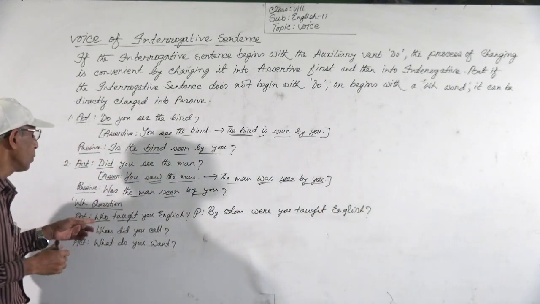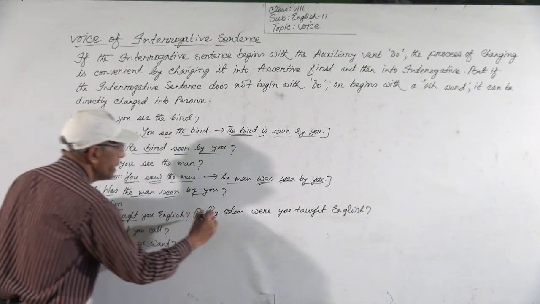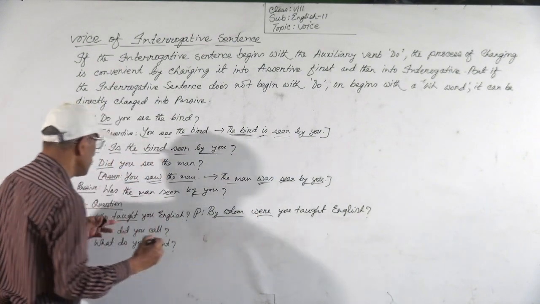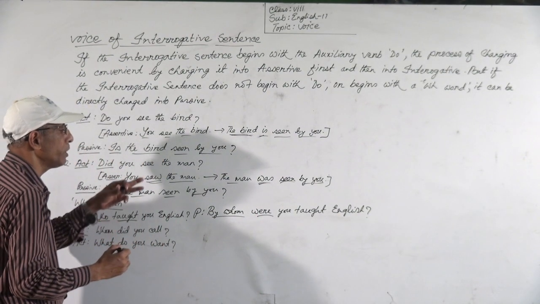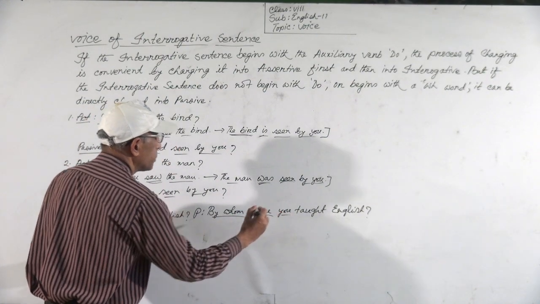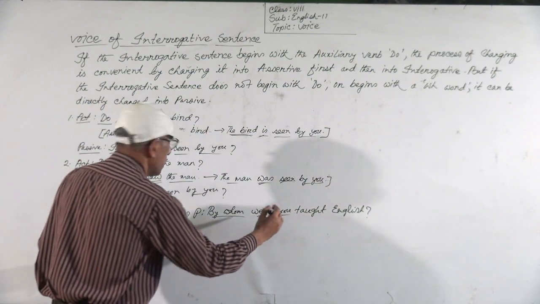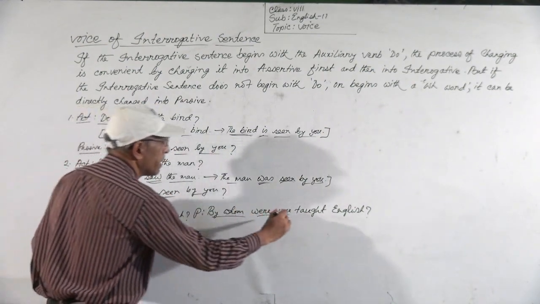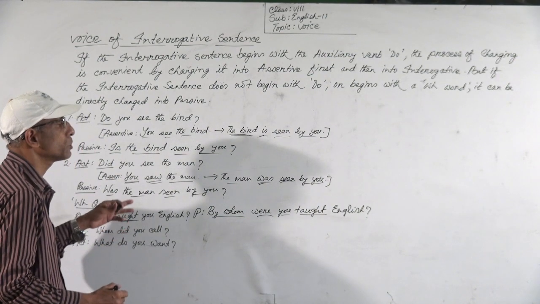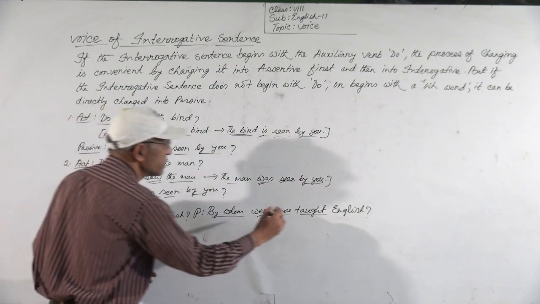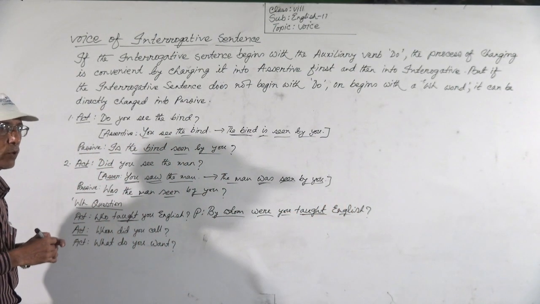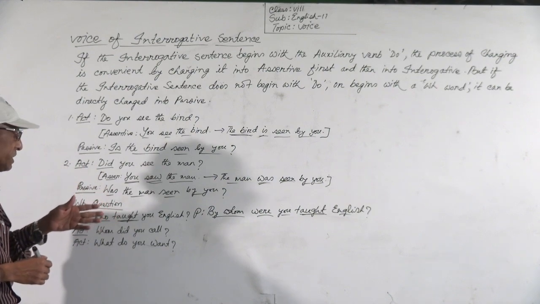I am again saying who will be by whom. And then the auxiliary verb were, because this is past indefinite tense. So the auxiliary verb will be were, according to you, and then subject you, and then the first participle form of the main verb. First participle form is taught, because teach, taught, taught. So the first participle form is taught, and then the object English. So it will be by whom were you taught English.